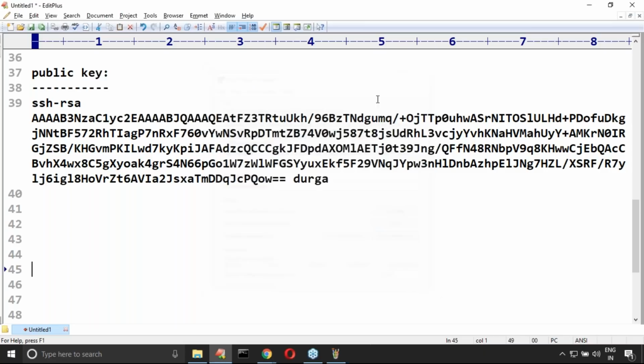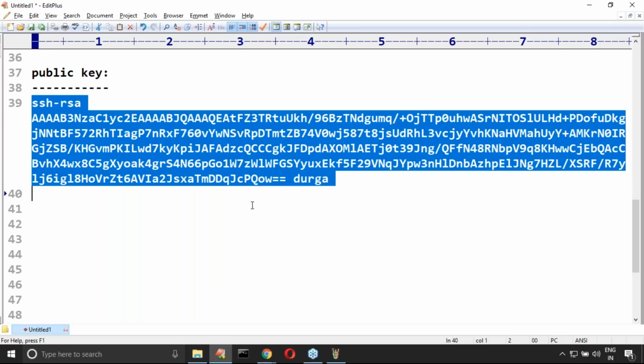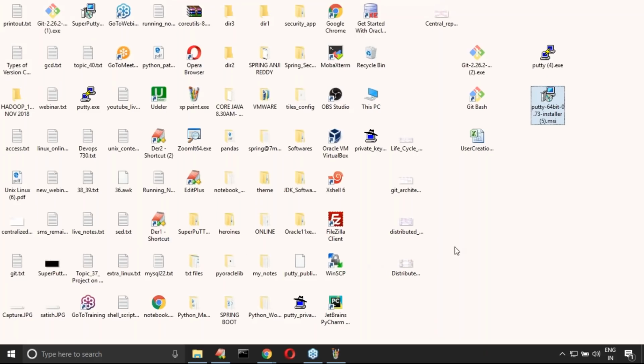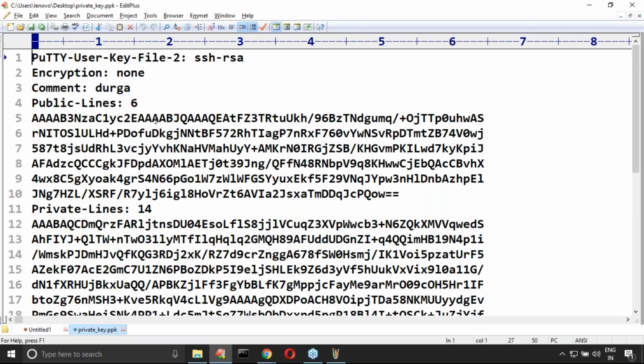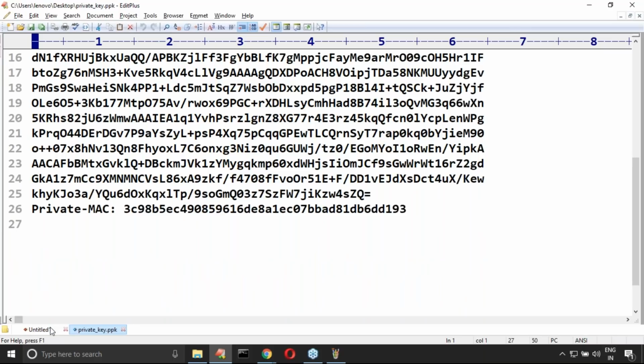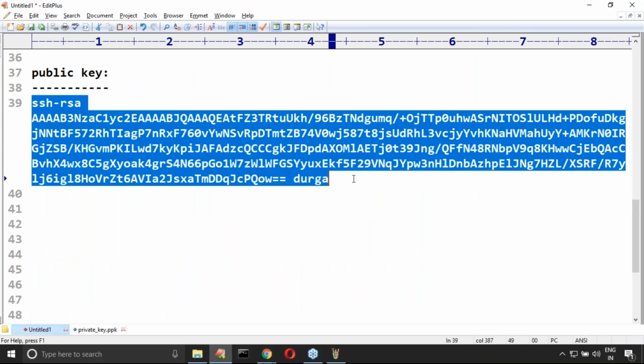Now the public key is available here, and the private key I saved into a file. This is the file. Observe that very carefully, sir. This is the private key, and I saved this public key. Now this public key I need to provide to the server instance.